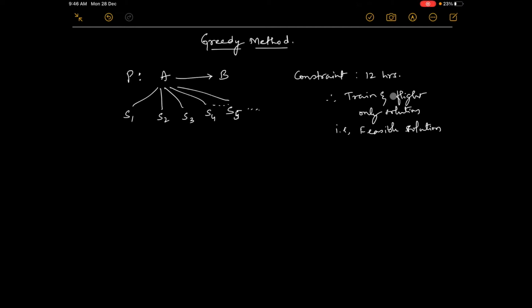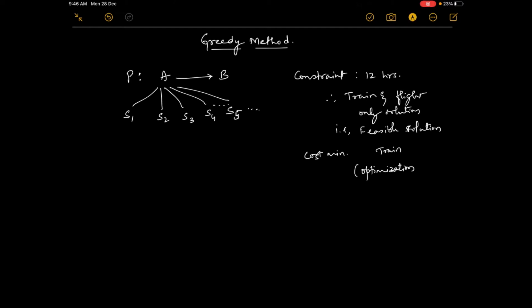With the other constraint, cost minimum, it is train. So you choose train. Since the result is based on minimum, this type of problem is called an optimization problem.